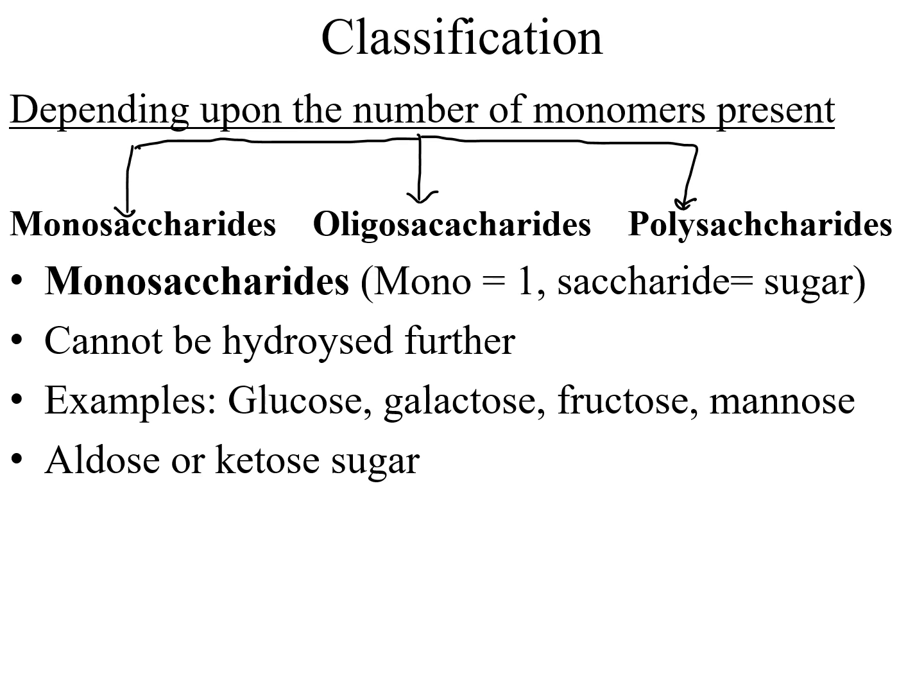Now, carbohydrates, depending on the number of monomers present, are classified as monosaccharides, oligosaccharides, and polysaccharides. Monosaccharides: mono means one, and saccharide means sugar. The monosaccharides cannot be hydrolyzed further as they are composed of only one unit. Examples include glucose, galactose, fructose, mannose, and it could be either an aldose sugar or a keto sugar, as we have already seen.